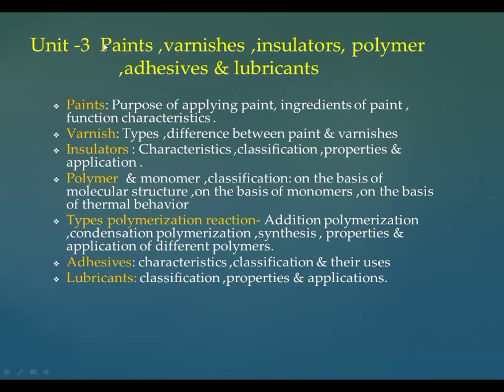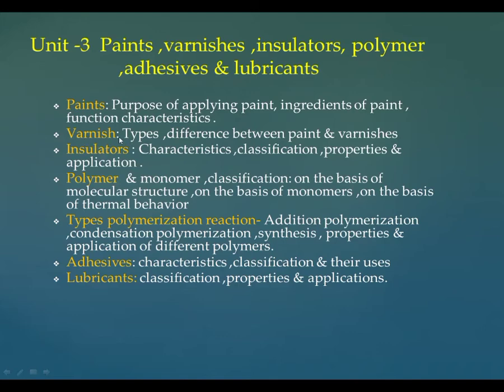The last unit of this subject is paint, varnishes, insulators, polymer, adhesives, and lubricants. In that unit, we discuss paint. In the paint topic, we discuss the different ingredients present in paint, their functions and characteristics, and for what purpose we apply paint on a surface. The second topic of this unit is varnish.